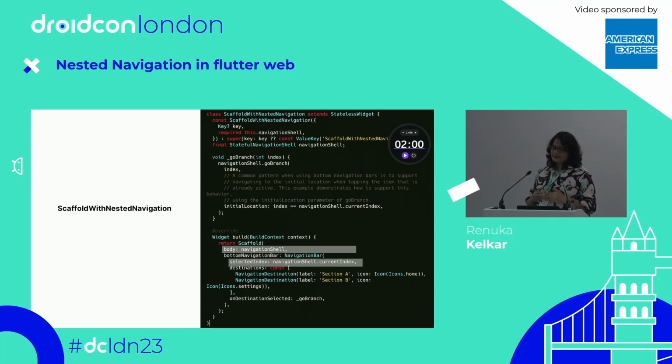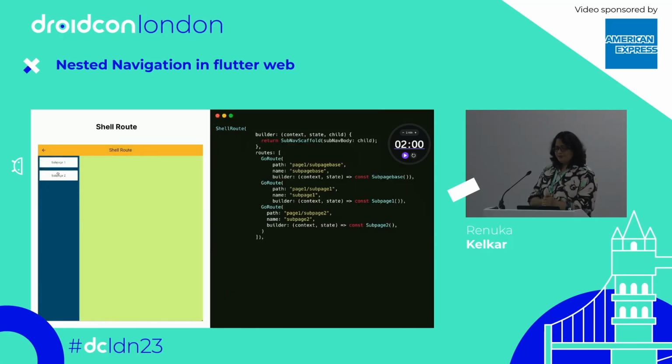Another thing is the selected index. When you want the index, the navigation shell gives you the current index of that particular page. So you don't need to put in any logic for, okay, I am clicking on that button, I need to show which is my active button and which is currently inactive. All this stuff they have taken care of. And this is the new structure when you want to create the scaffold with nested navigation.